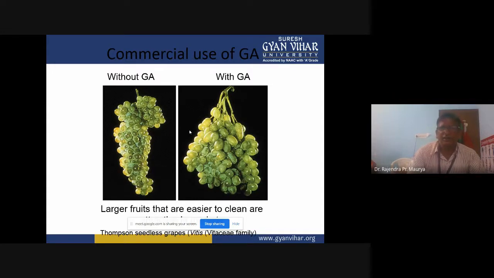You can see here the commercial use of gibberellic acid, without gibberellic acid or with gibberellic acid. You can see larger fruits that are easier to clean. In the Thompson seedless variety of grapes, with gibberellic acid the fruit size is bigger and elongated, and without gibberellic acid the fruit size is smaller.